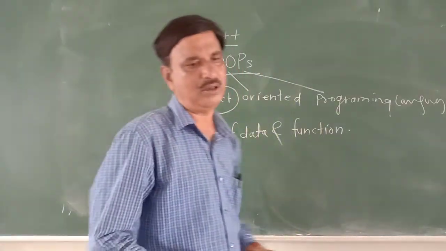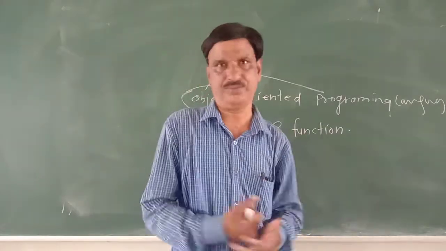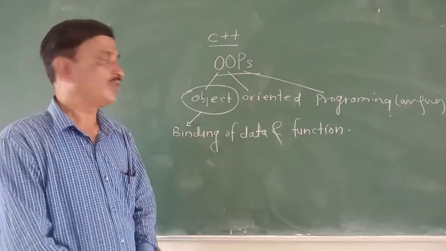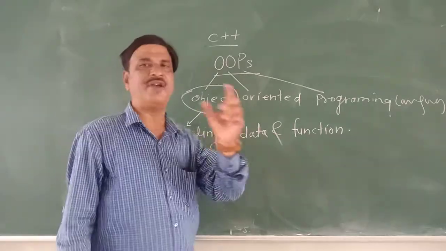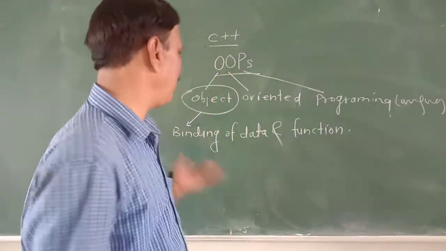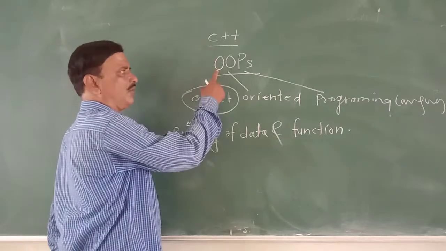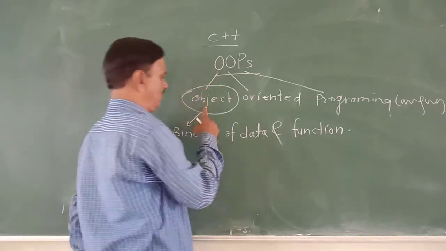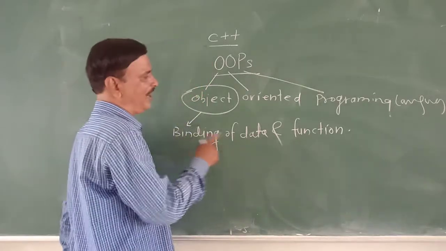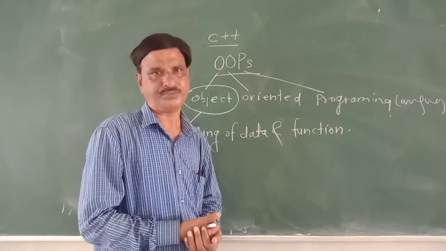C++ is an object-oriented programming language. But what exactly do we mean by object? Object is binding of data and function. Without object, we can't say it is an object-oriented program. In an object-oriented programming language, object is essential and object is binding of data and function. But the question arises, how to bind the data and function?